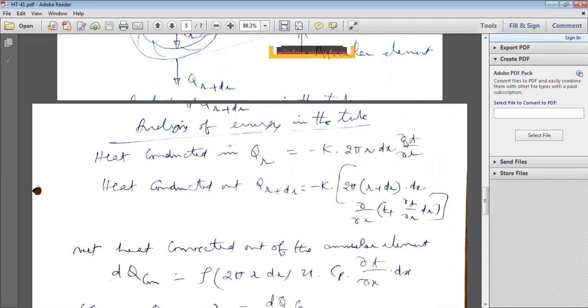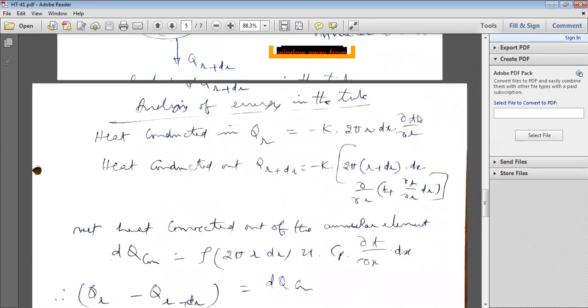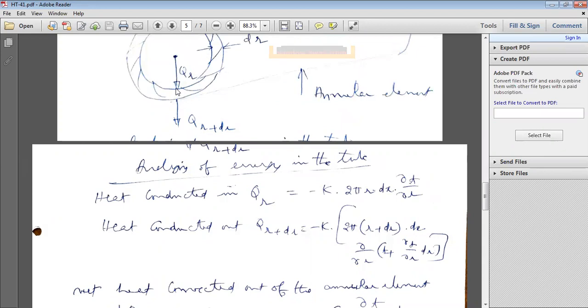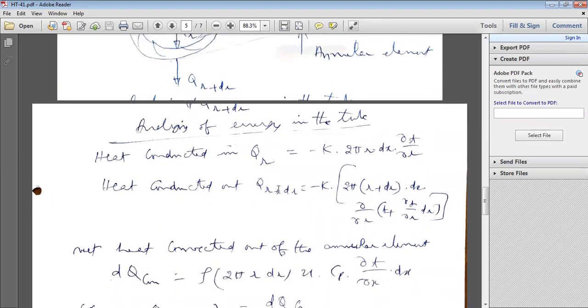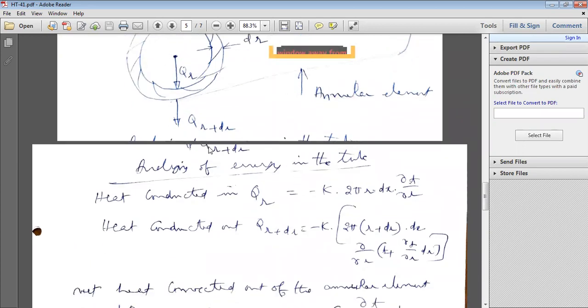The temperature at this point is T. So the temperature varies from T to T plus dT by dr into dr, over this length dr. So that is the heat conducted out at the outer surface of the tube along the radius only.